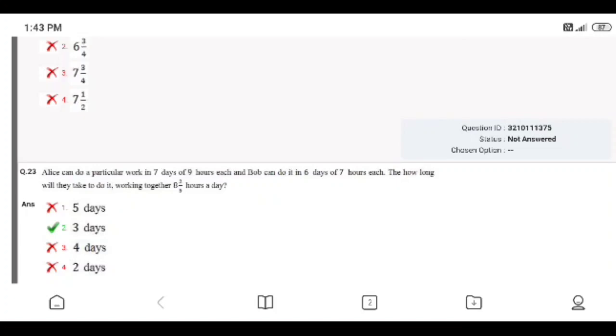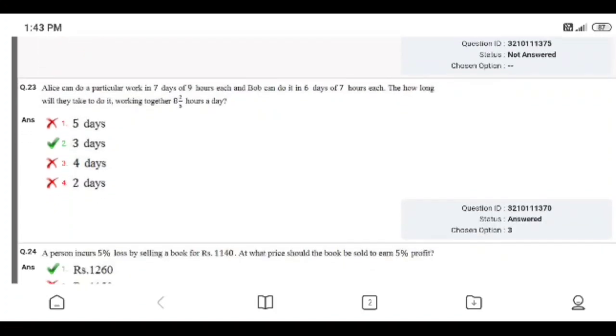Question number 23. Alice can do a particular work in 7 days of 9 hours each, and Bob can do it in 6 days of 7 hours each. How long will they take working together 2/5 hours a day? The right answer is 3 days. I gave the wrong answer here.